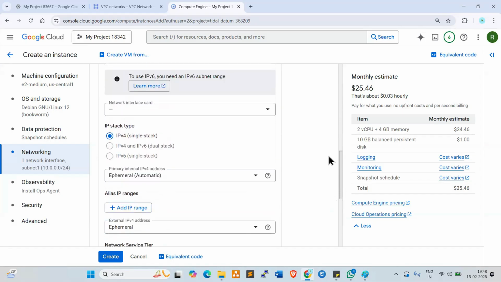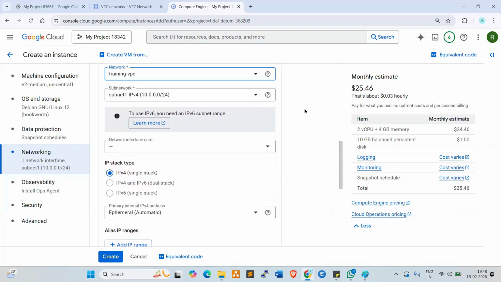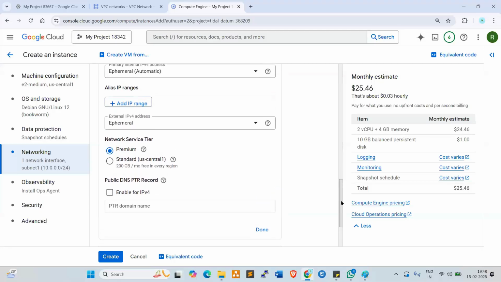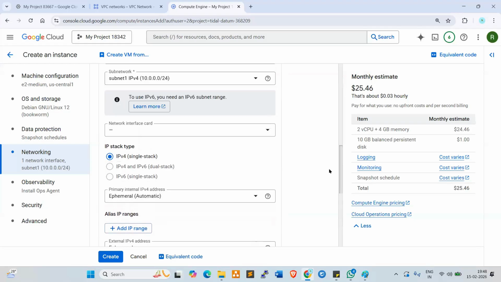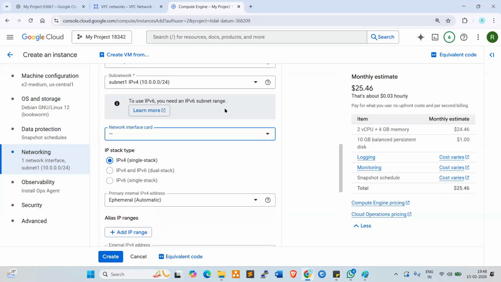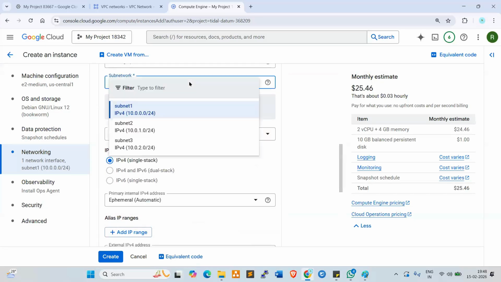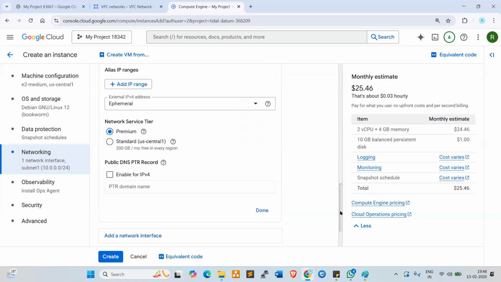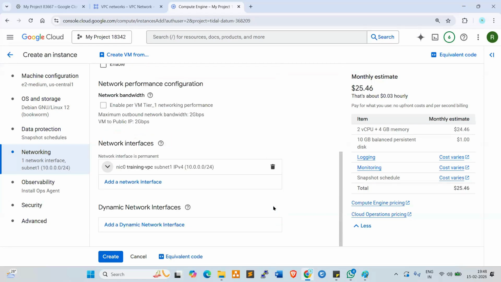This is the training VPC. By default the subnet 1 is also selected. Training VPC, subnet 1 selected here. No need to change anything here. Now go down here, click on done. Now go and create this server. Create.